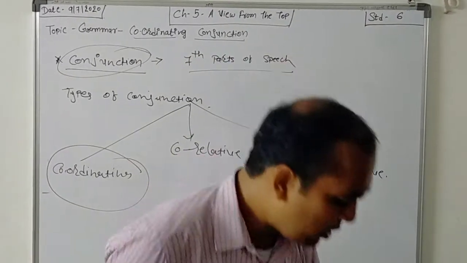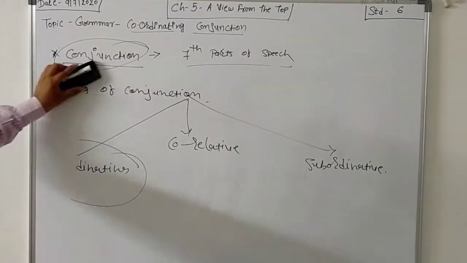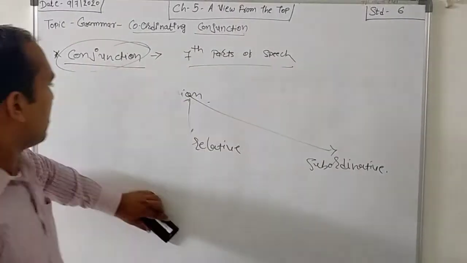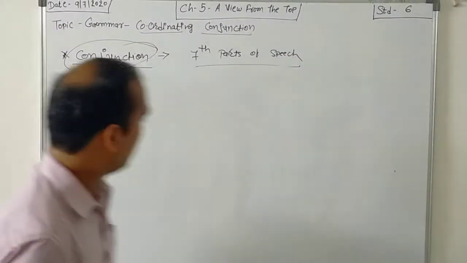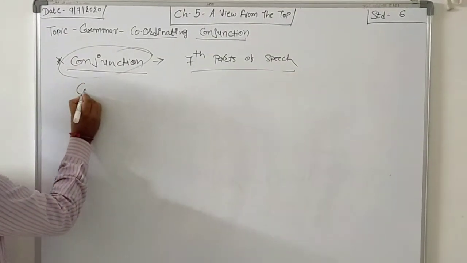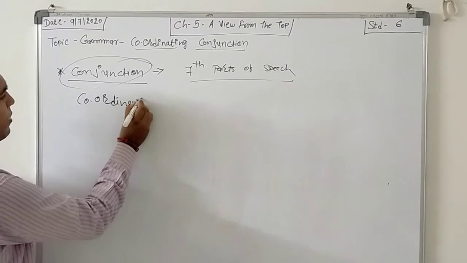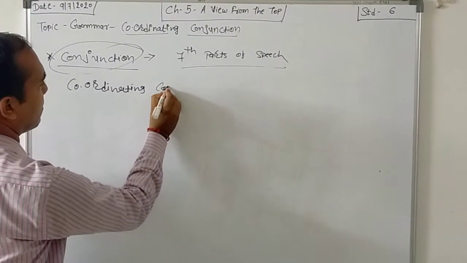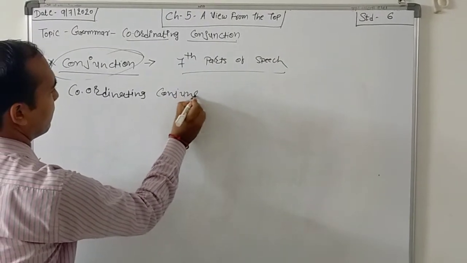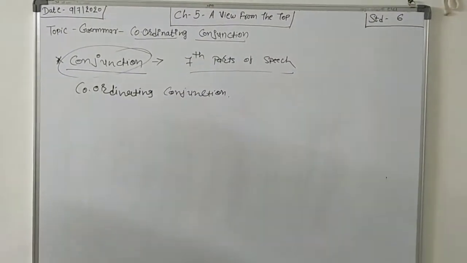So let's start. I start the conjunction, that is, coordinating conjunction. Now coordinating conjunction means what?